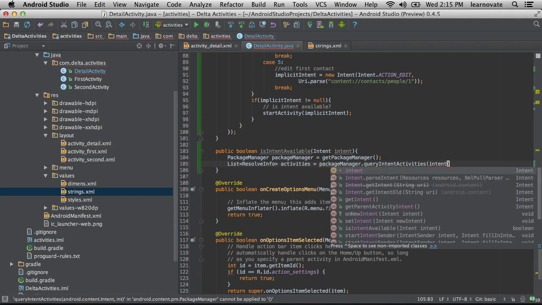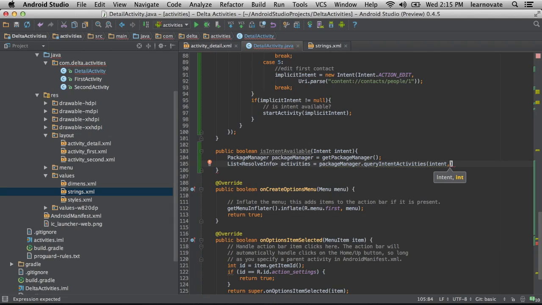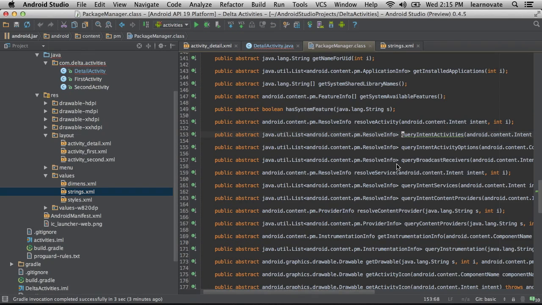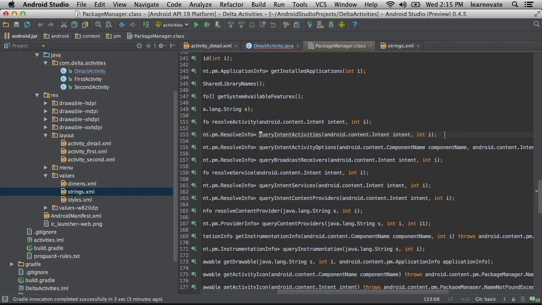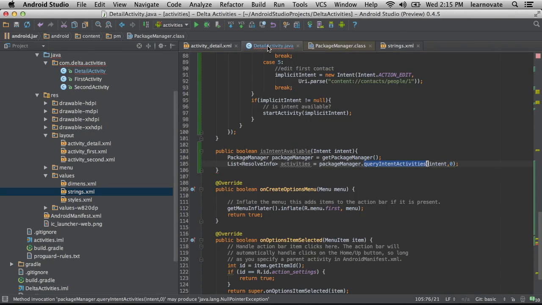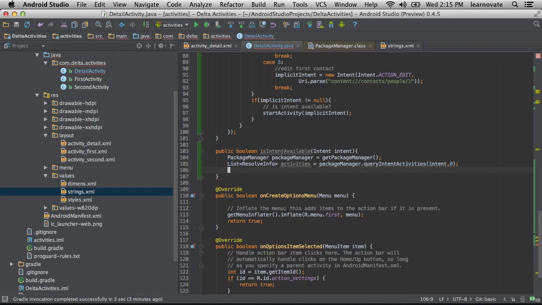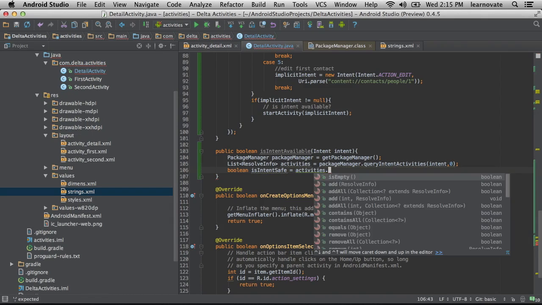Where does ResolveInfo come from? Well, ResolveInfo is a data type that this package manager query intent activities is going to give us. I'm just taking a look at it there, validating what parameters it actually needs. The ResolveInfos are objects that will give us some data about activities. They're not activities themselves. They're just a small data class that tells you about them. But it's not something you created. No, it's a part of the SDK.